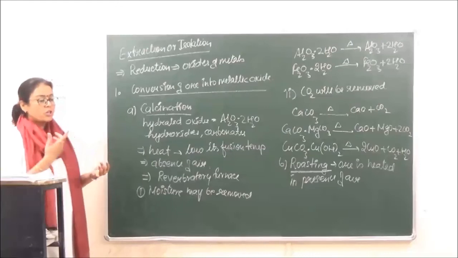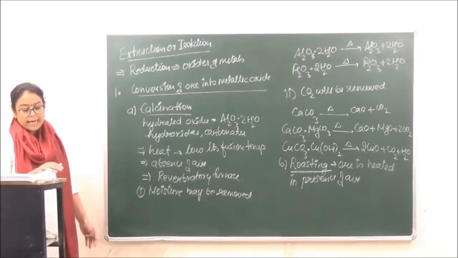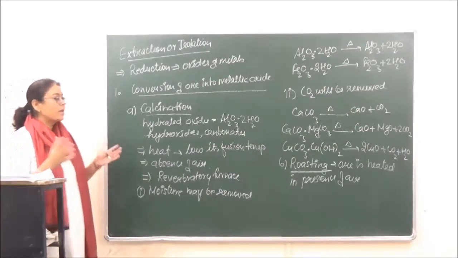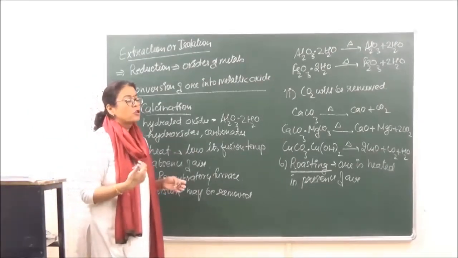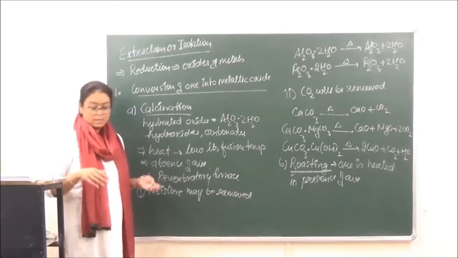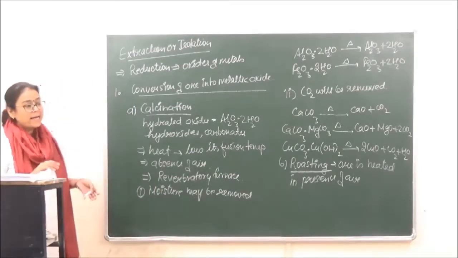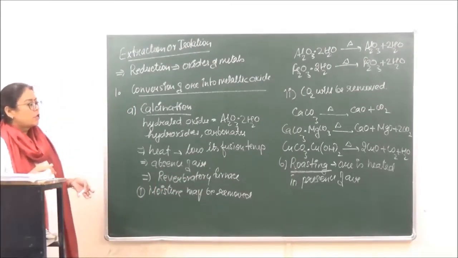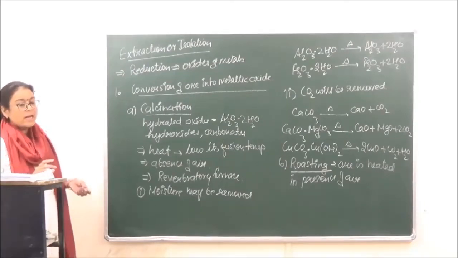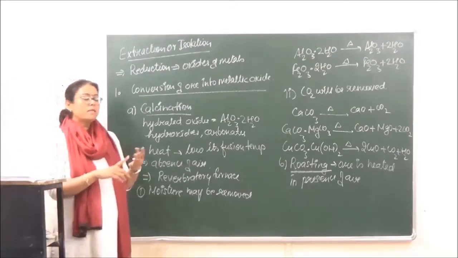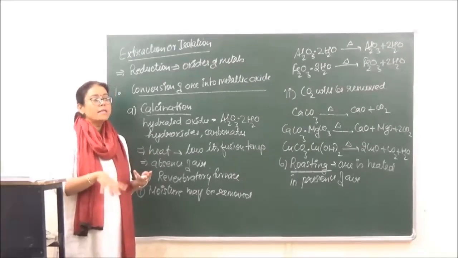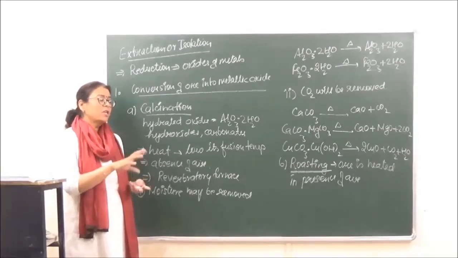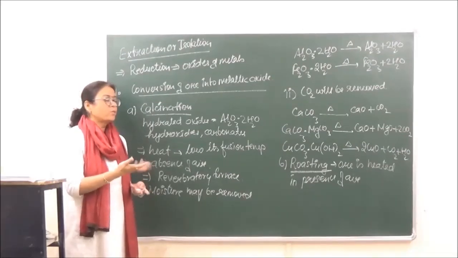Number 1, moisture will be removed. Okay? And number 2, organic matter whichever is present as an impurity, that is also burned. That is also removed in the form of carbon dioxide. Okay? Then non-metallic impurities. The non-metallic impurities such as sulfur may be present, phosphorus may be present, arsenic may be present. All these, because they are volatile in nature, they all also will be removed.